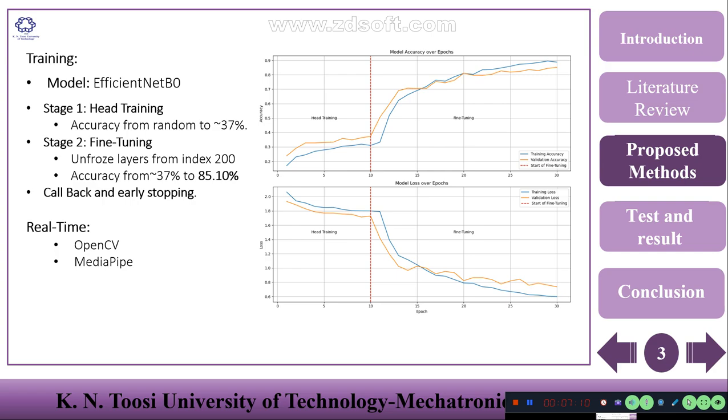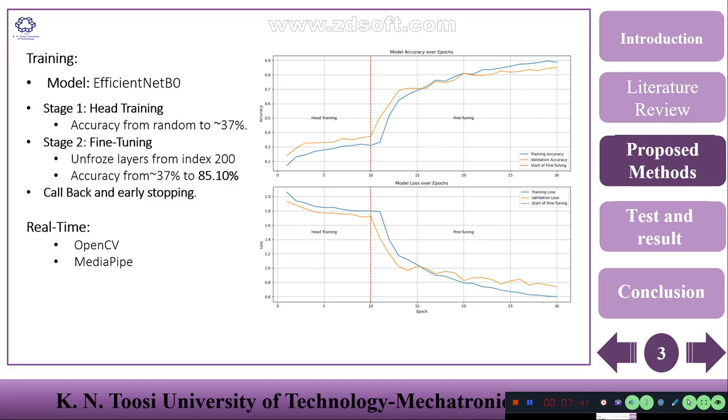That was for head training, and for fine-tuning we have to unfreeze the top layers of the base model, which are for minor features. Because EfficientNet B0 has 213 layers, we unfroze the last 13 layers, and then we fine-tuned it, and we got a final validation accuracy of over 85%.